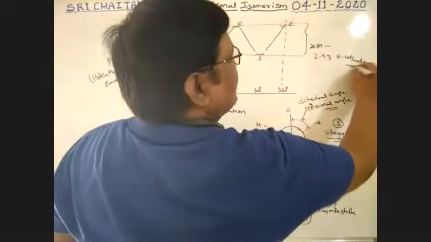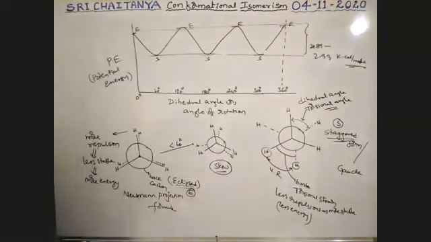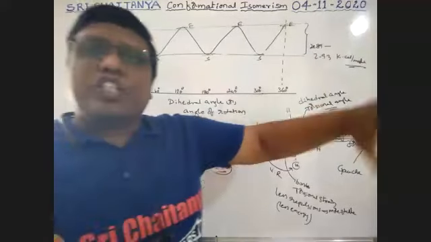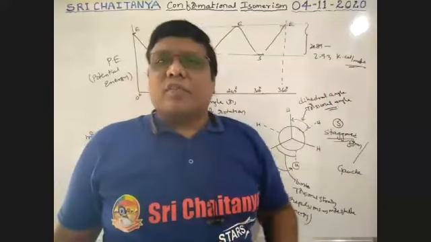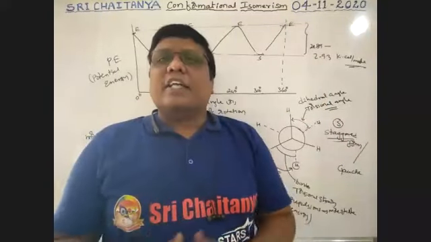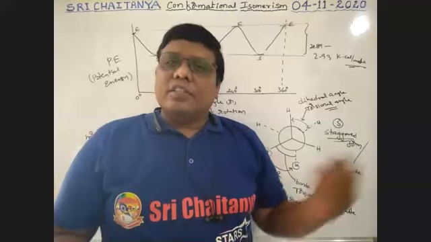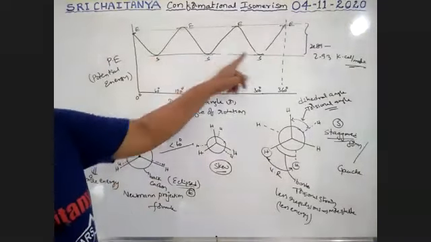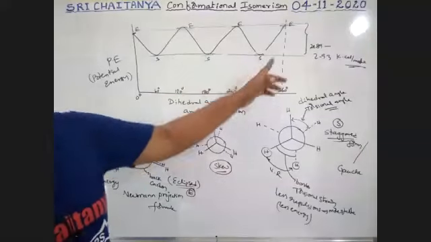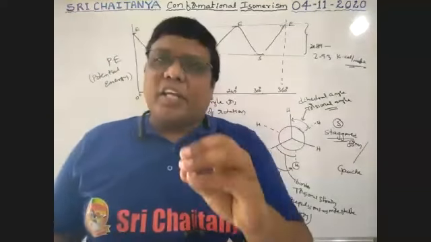That is the energy change from the highest energy to the least energy. That analysis is what we call conformational analysis. All these three have the same energy, that means they are degenerate.